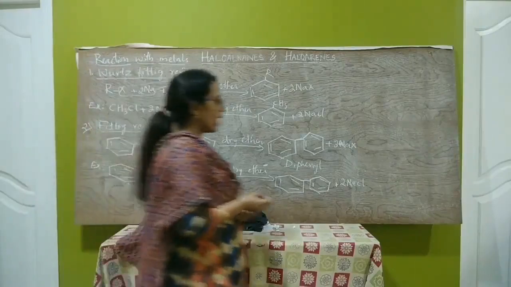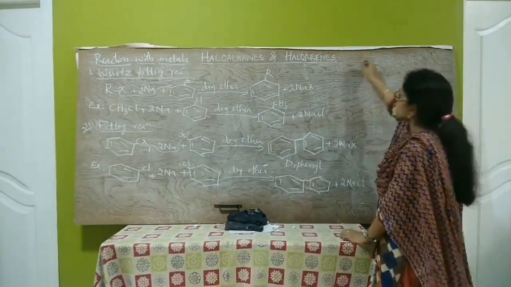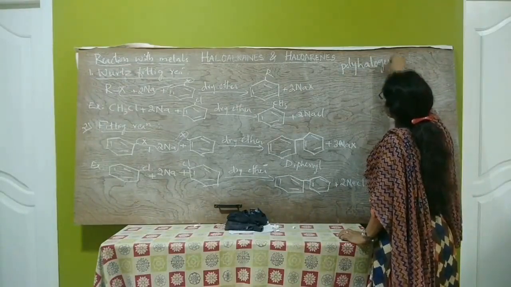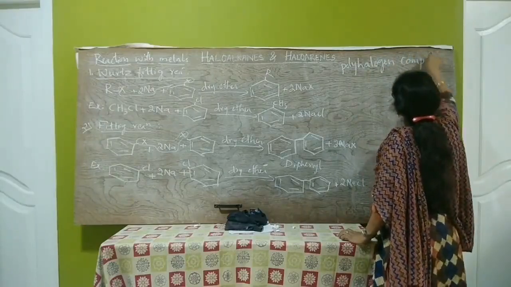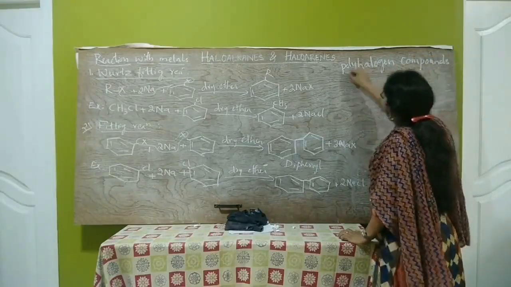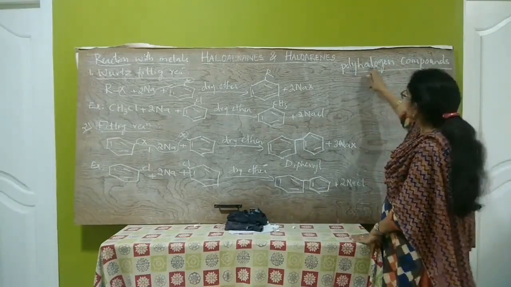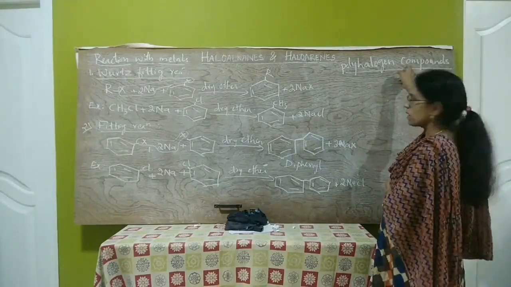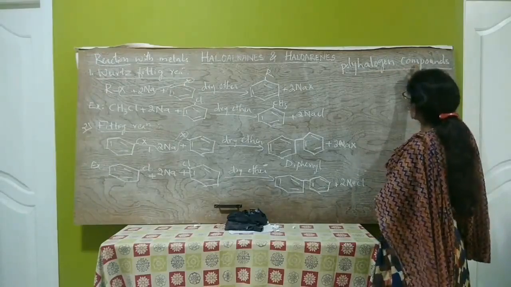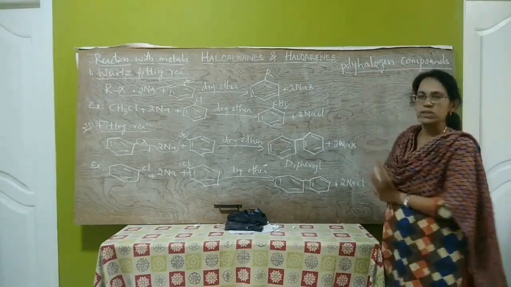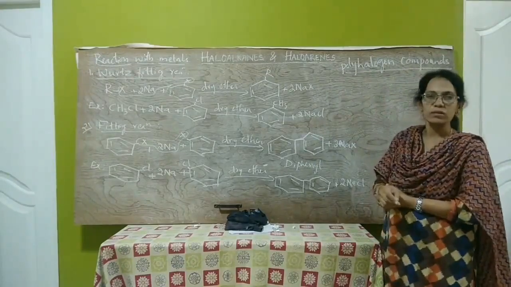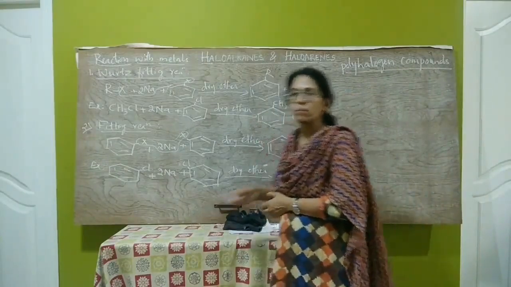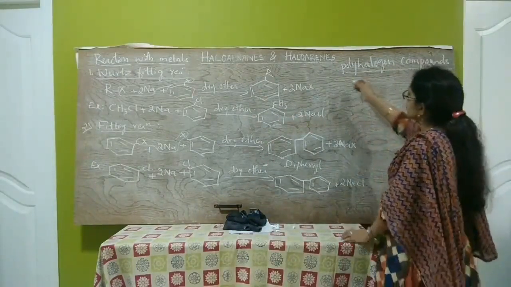Next is polyhalogen compounds. Next concept in this chapter we study is polyhalogen compounds. What are polyhalogen compounds? Poly means many. Organic compounds which contain more than one halogen atom are called polyhalogen compounds. We will study some polyhalogen compounds, their uses and their harmful effects.